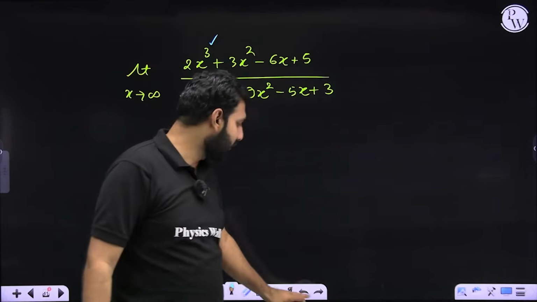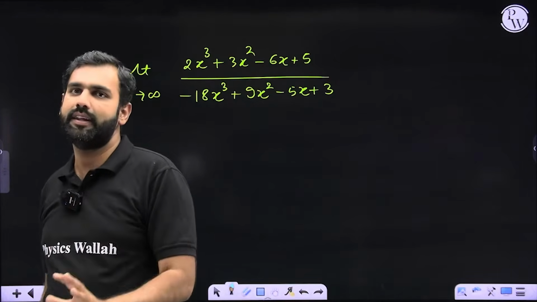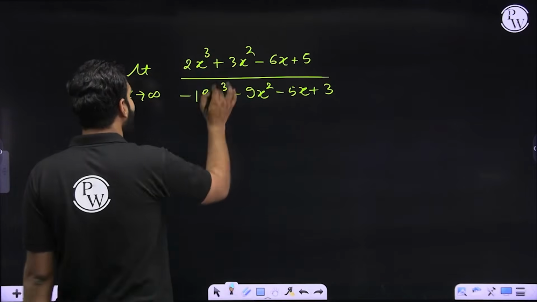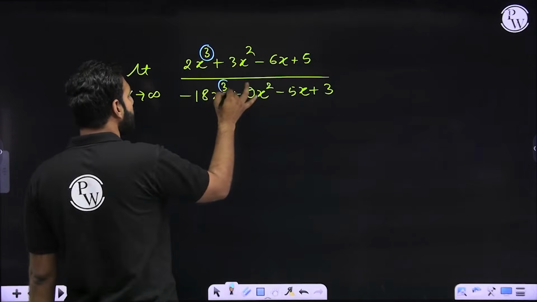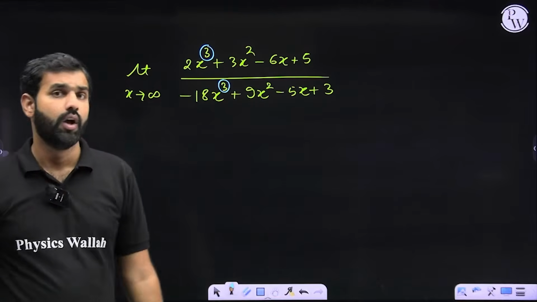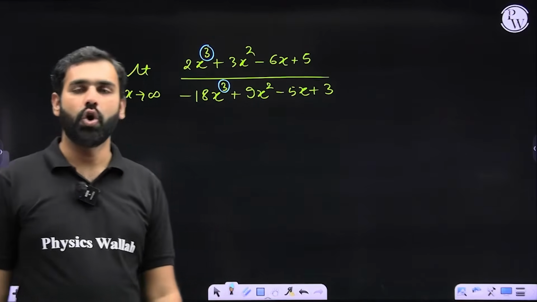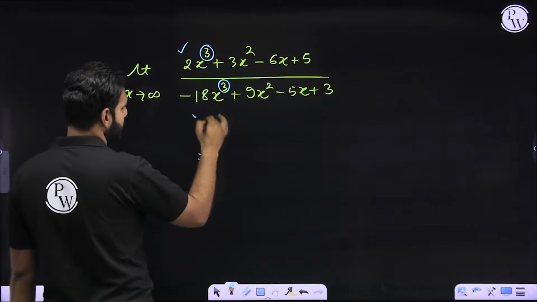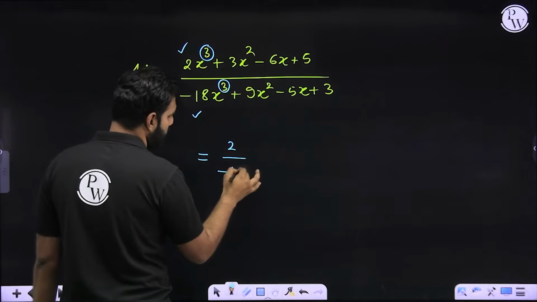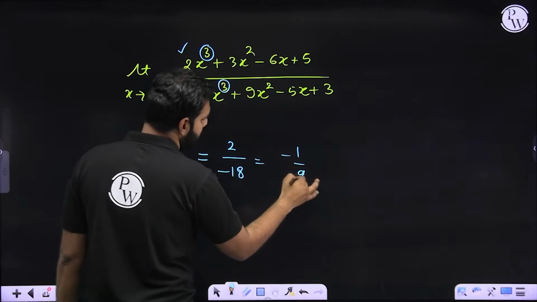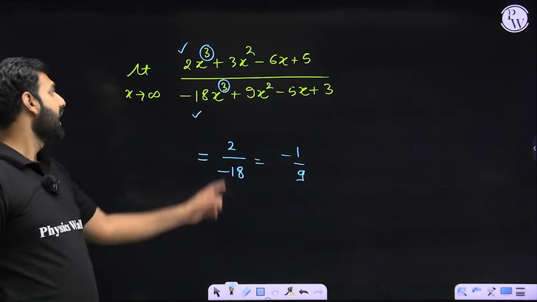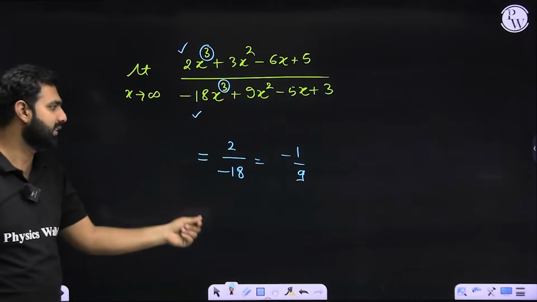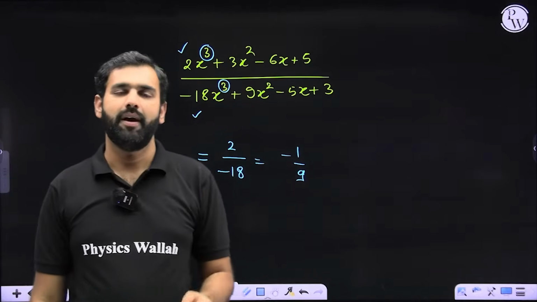So instead of doing it all like this, there is a short technique, a standard technique. Let me try and tell you that. Have you noticed that the degree in the numerator and denominator is same? Whenever the degree in the numerator and denominator is same, the answer is the ratio of their coefficients, the ratio of their highest degree terms' coefficients. So x cube has 2 here, x cube has minus 18 here. Your answer will be minus 2 by 18.